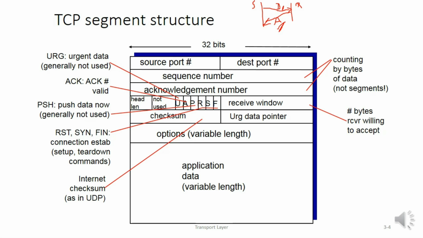You can notice here the entire segment is 32 bits wide, and there are multiple fields within the segment. To begin with, we have the port number. When I say port number, it indicates both the source port number and the destination port number. Suppose the source or the sender is sending the data to the receiver, in that case, the sender becomes the source and the receiver becomes the destination.